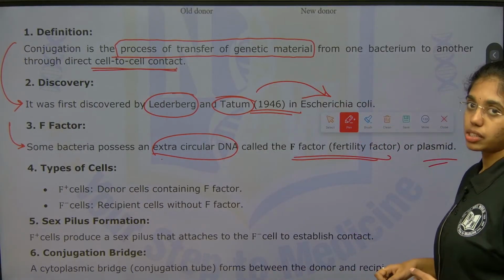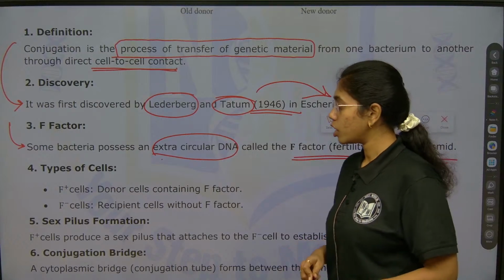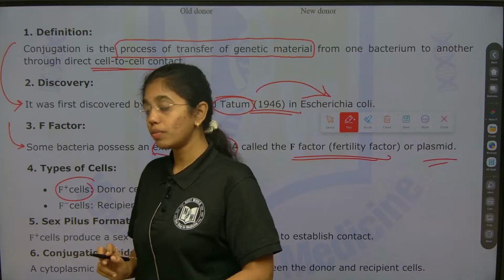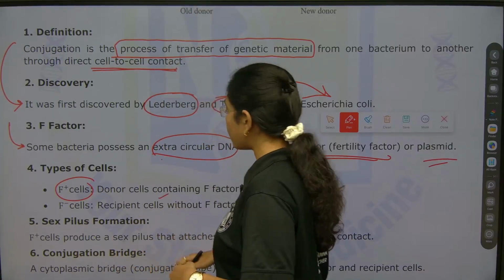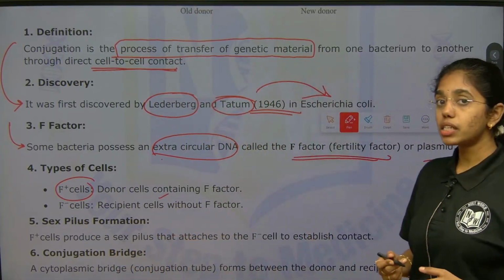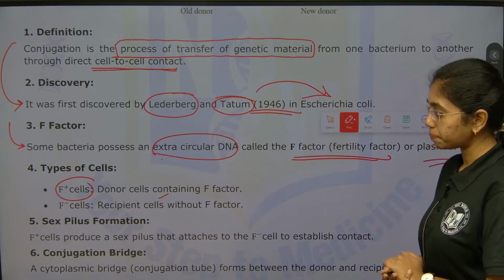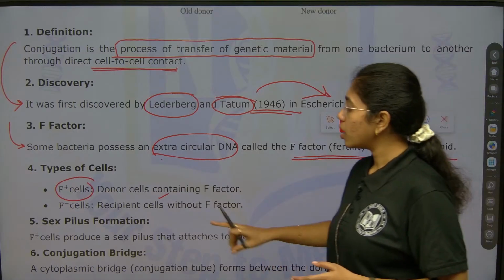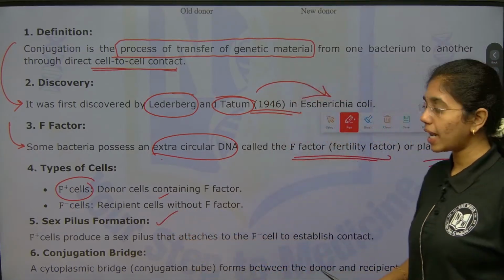Types of cells: we have two types of cells. Donor cells are F plus cells or F plus strain. Recipient cells are without F factor. We will address this as F minus factor or F minus strain. Sex pilus formation: how is a sex pilus formed?